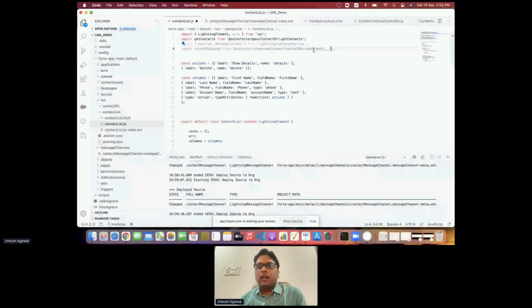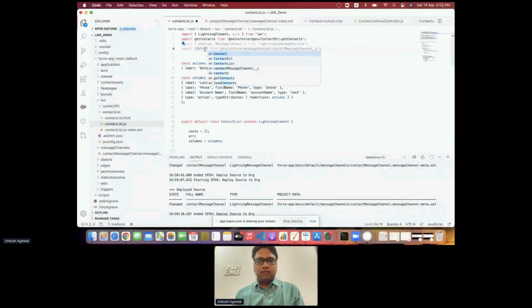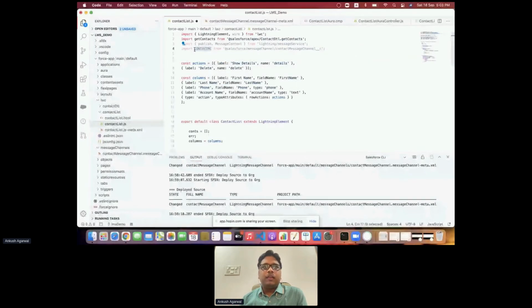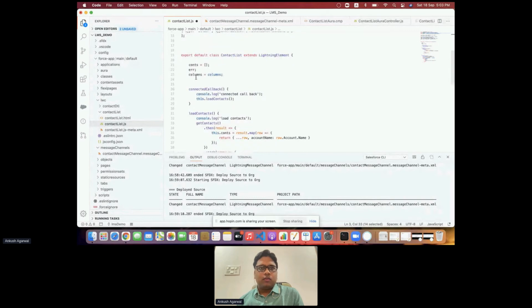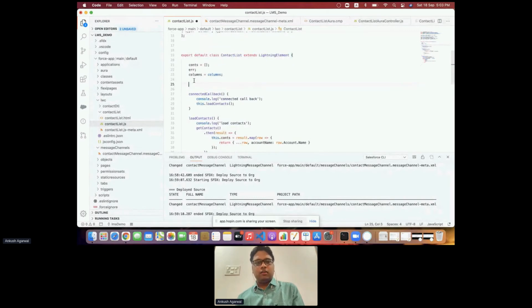It must end with underscore underscore c. So now we can just update it, like contact message channel. We'll be using this contact MC in our Lightning Web Component while we are publishing the message. Also, we have to define this message context in our code. So here, let me define it.